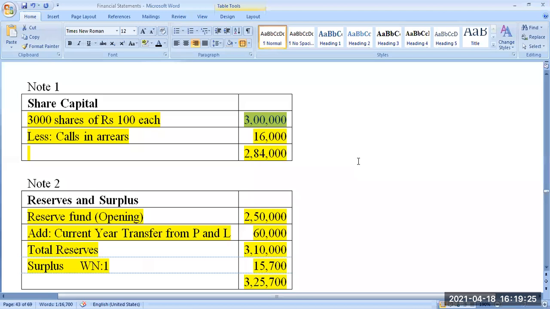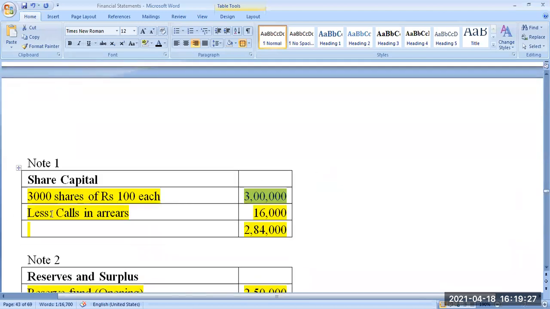Then you are asking, sir, why is it coming under the liability side? It is not coming under the liability side as such. It's coming in the liability side with a minus symbol. Whatever you write in the asset side with a minus symbol can be equated with liability. Simple understanding: instead of adding, if you minus, that's the opposite of that, right?